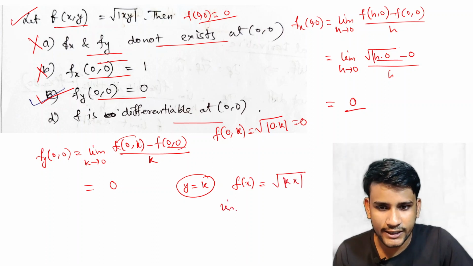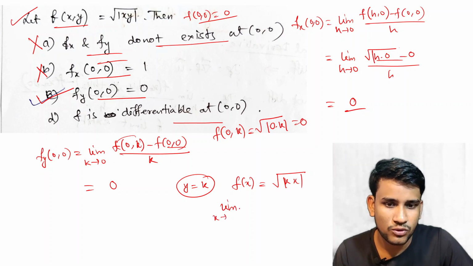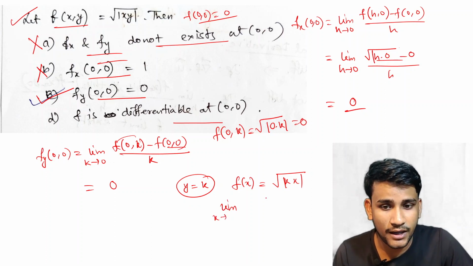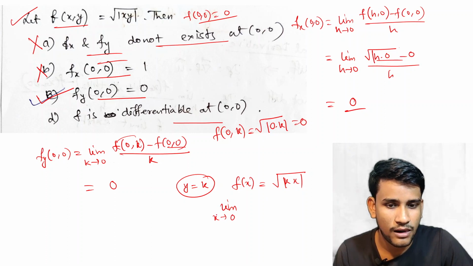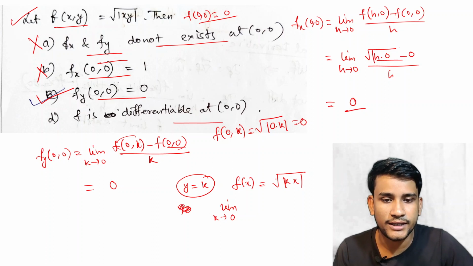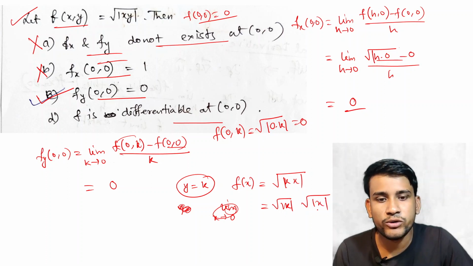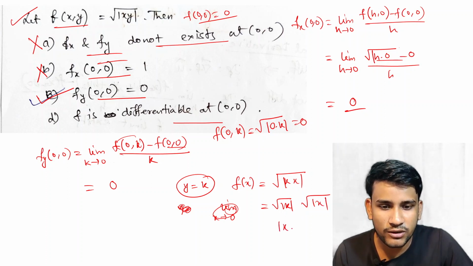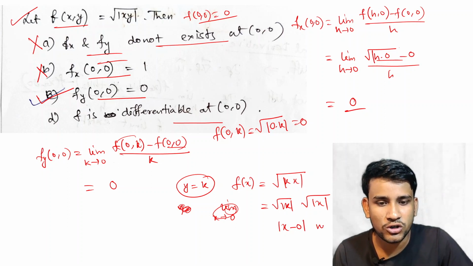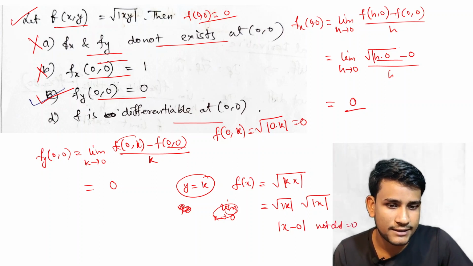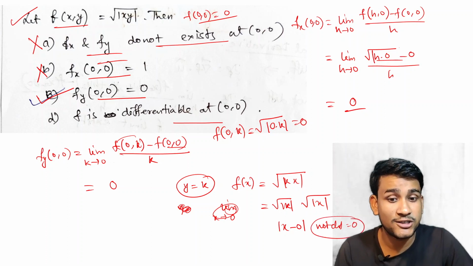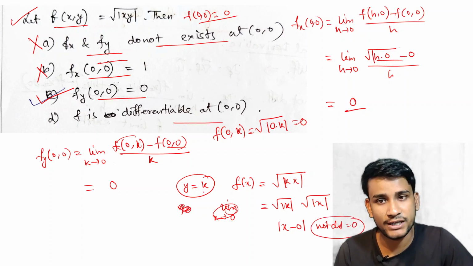Now if we take the limit as x tends to 0, this is root of mod k and root of mod x. And we all know that this type of modulus function, mod of x minus 0 type function, is not differentiable at 0. So it is not differentiable at 0 for fixed y.